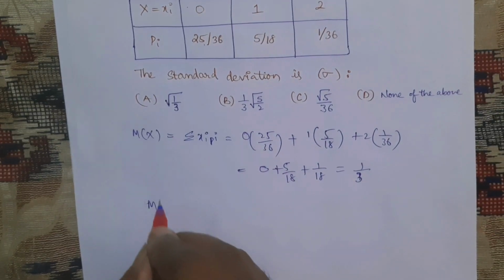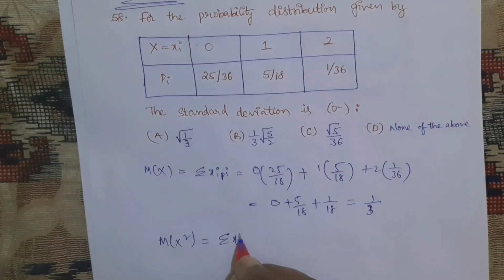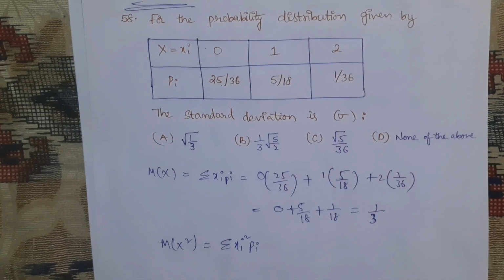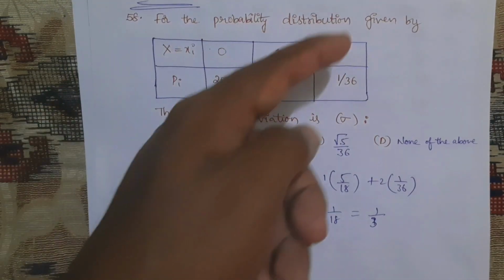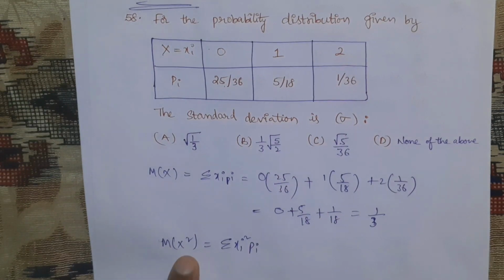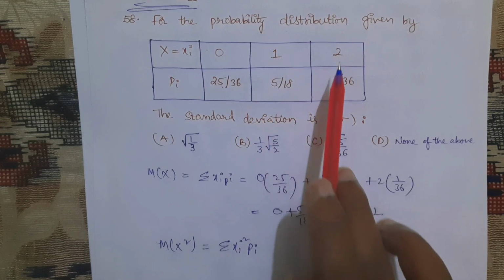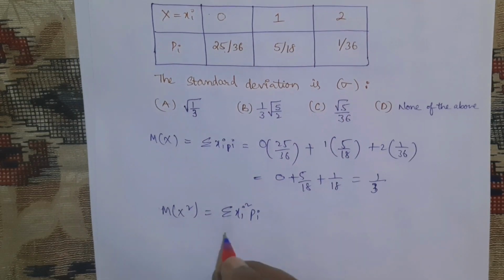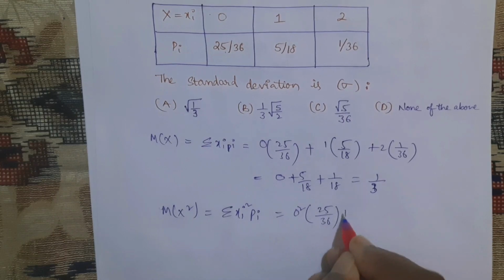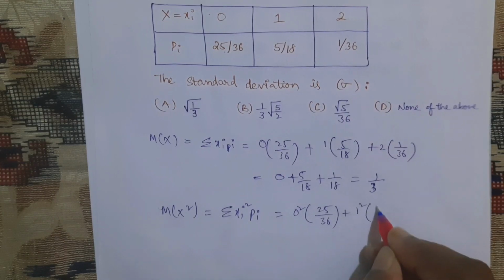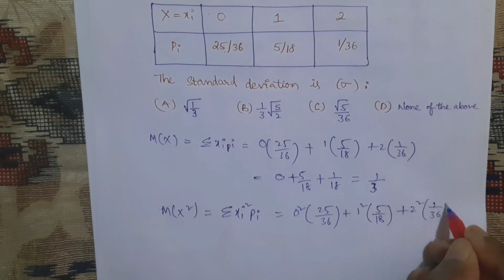Okay, next we need to find M of x square. M of x square is nothing but sigma xi square into pi. For M of x we considered sigma xi into pi, nothing but these two multiplied and added. Now M of x square means these squares, multiply, square and multiply, square and multiply and add all those. So it will be 0 square into 25 by 36 plus 1 square into 5 by 18 plus 2 square into 1 by 36.